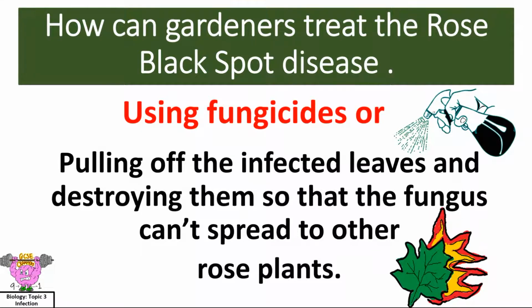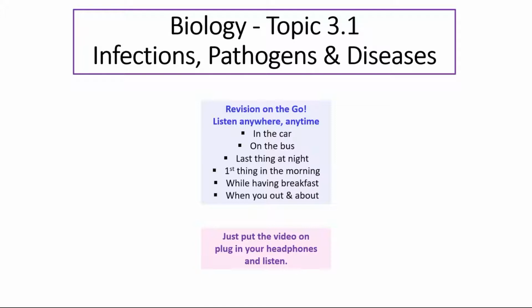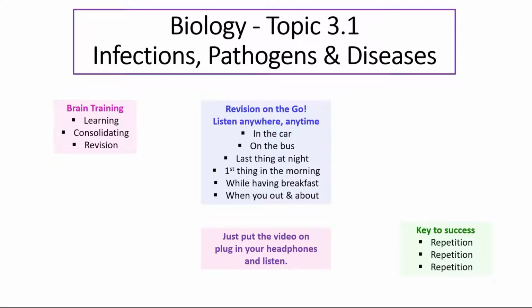plants. In this video you've learnt about the different infections, three different types of pathogens, bacteria, viruses, fungi, as well as a few other plant diseases. Take time to learn this topic so you can nail those questions in the Biology GCSE Paper 1 exam. The key to exam success is learning, consolidation and keeping this topic fresh in your mind. And how do you do that? Repetition, repetition and repetition. If you go over this enough times, you'll be able to answer any questions on this topic confidently in your exam.